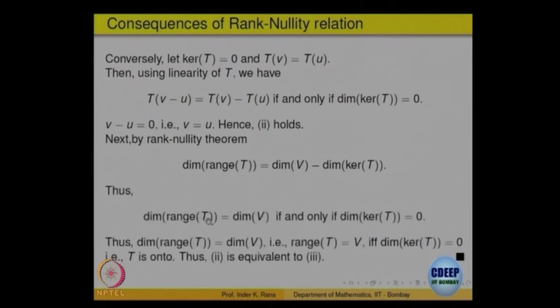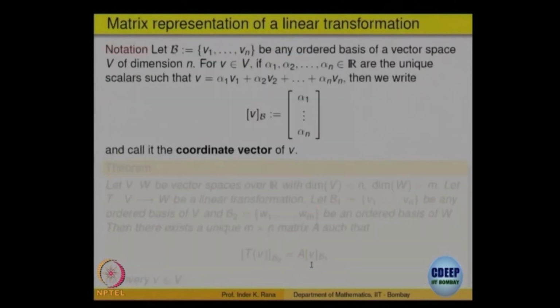So, the dimension of the range is equal to the dimension of V if and only if the kernel is 0, and that says that 2 is equivalent to 3. So, saying a linear transformation is 1 1 is equivalent to saying it is also onto and vice versa. That is a very useful property later on.